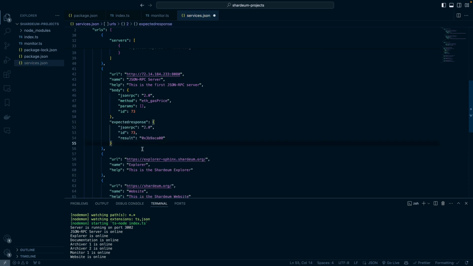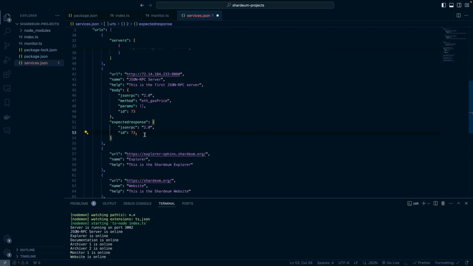Okay, so I'm just accepting Copilot here, but this is not what I would typically use. I wouldn't use that value, because it will continue to change. So I will use these two values because they will continue to remain the same. Every time we make an API call to this endpoint and we pass in this body, we are going to get this expected response back.